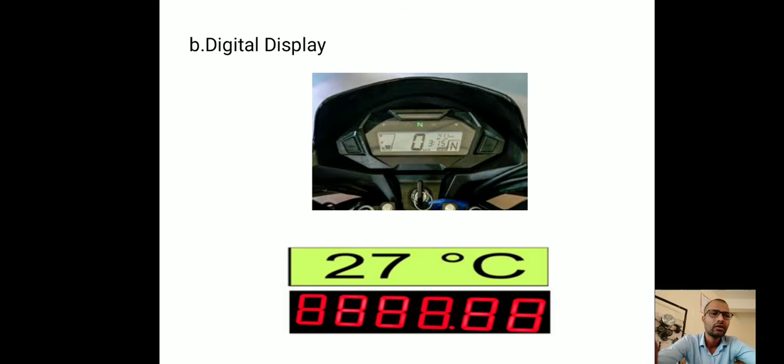Another two examples: a weighing machine, and another example also shows directly how much is the temperature. After that, the weighing machine shows how much is the weight. So likewise.